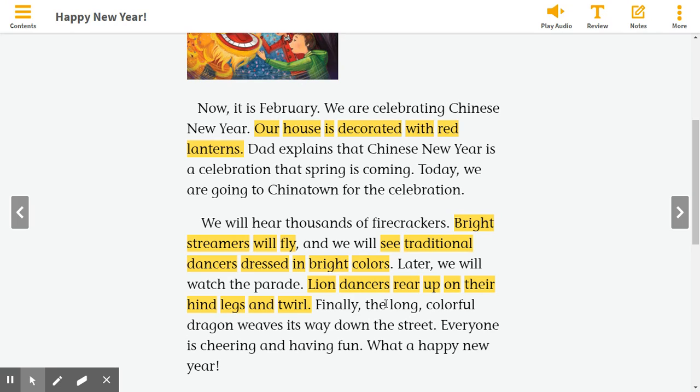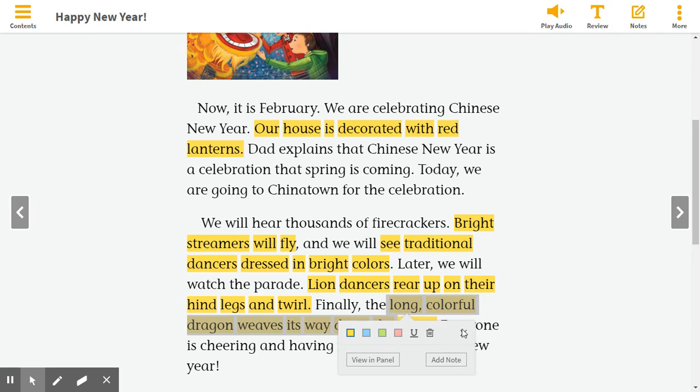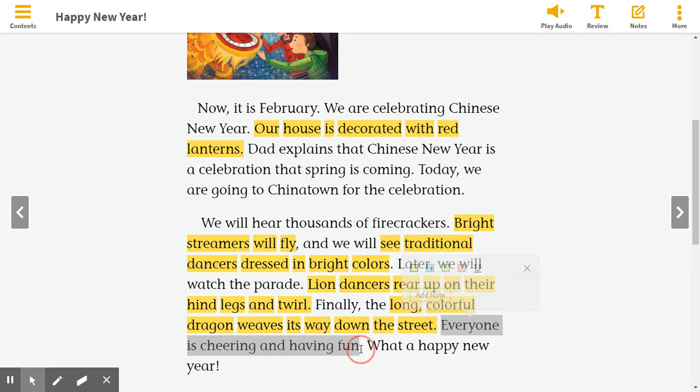Finally, the long, colorful dragon weaves its way down the street. Everyone is cheering and having fun. So if we were at the parade, could we see everyone cheering and having fun? Yes, we could. So that is also a detail that tells us what we would see at the parade. Once you have those sections circled or highlighted, you can move on to the bottom of your page on 148.